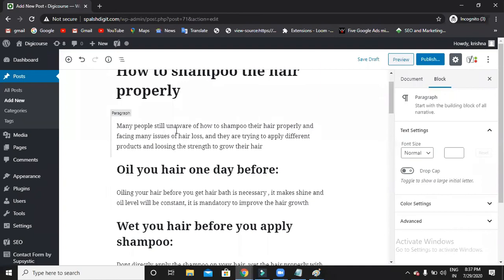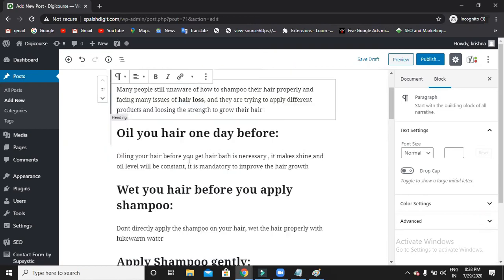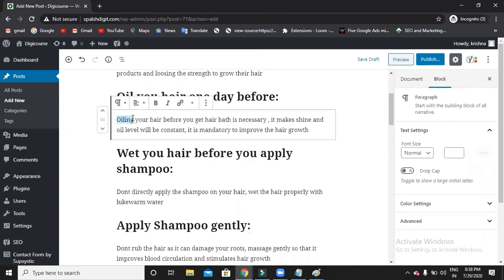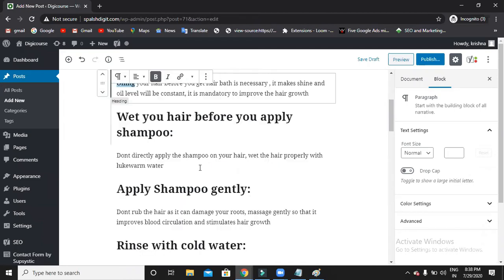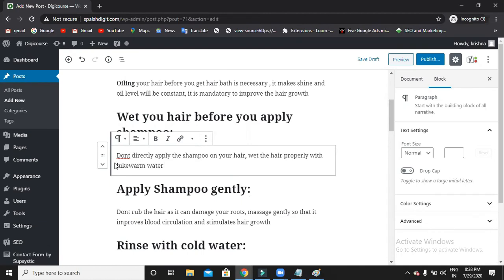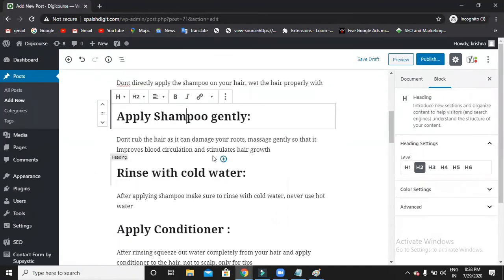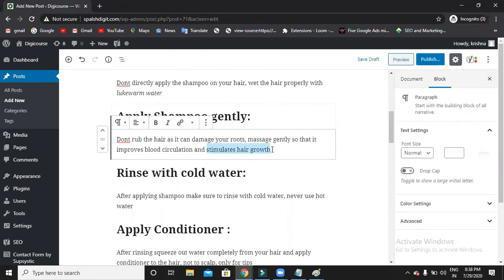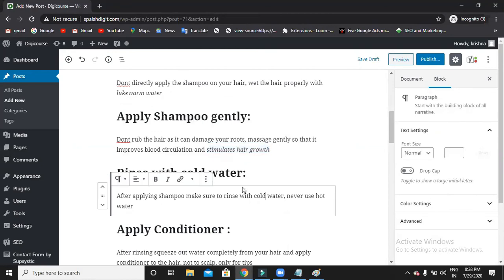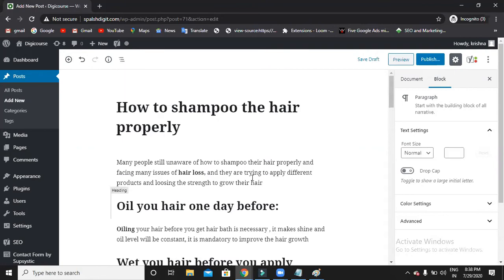I will try to make a few things like hair loss bold, and then oiling. So this will be bold. Lukewarm water, this will be italic. Stimulates hair growth, italic. In such a way you can make some text bold and italics which you feel is so important.